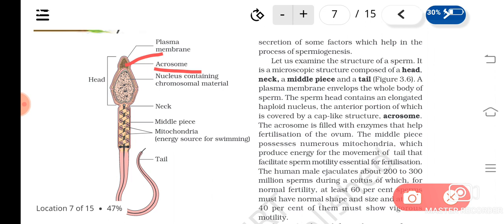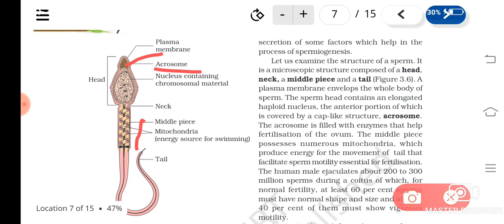Now the middle piece is having a number of mitochondria in them. Numerous mitochondria are provided in this middle piece, and this gives the energy for the movement of the tail. The sperm is motile, isn't it? It has to move from the female reproductive tract, from the vagina to the fallopian tube.